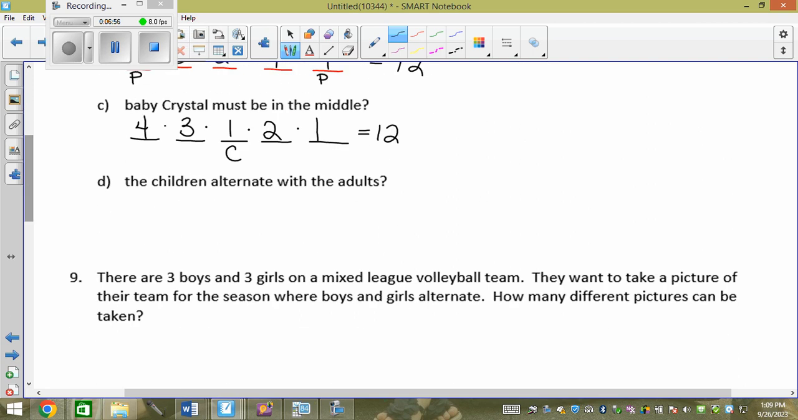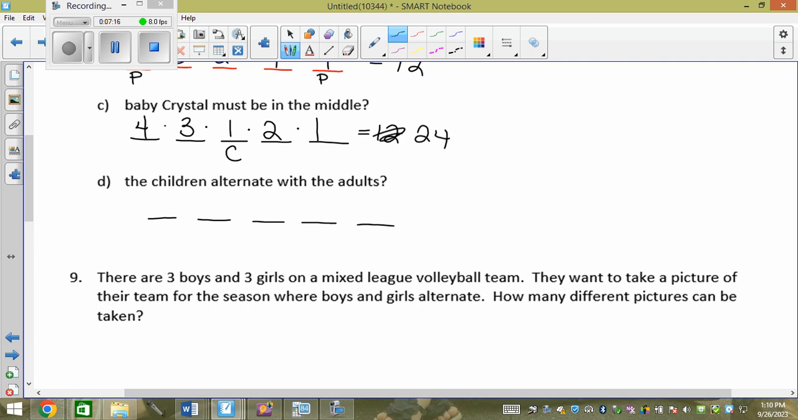Then this one says the children alternate with the adults. Isn't that 24? Yep. For some reason I did this 4 and 3 and then stopped. So we have 5. The children must alternate with the adults.